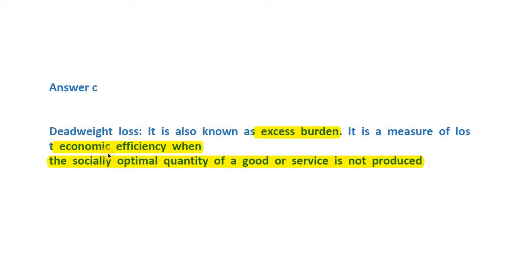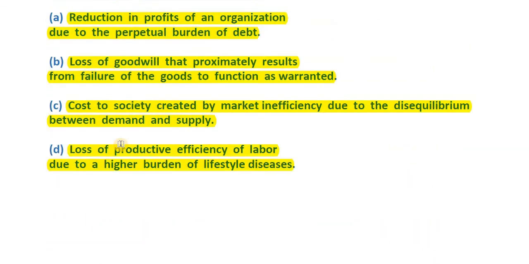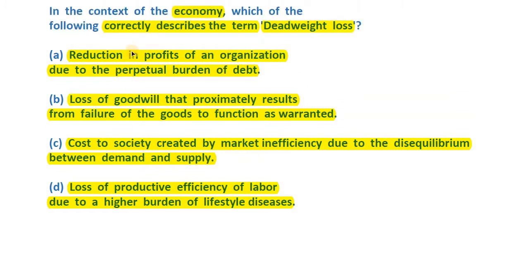So that's it. तो अभी क्या समझे? Dead weight loss is an excess burden. It is a measure of lost economic efficiency when the socially optimal quantity of a good or service is not produced, right? Just one more point here. Here we're talking about demand and supply. It could be normal market demand and supply. That too would entail a dead weight loss, because either consumers are not happy or producers are not happy.